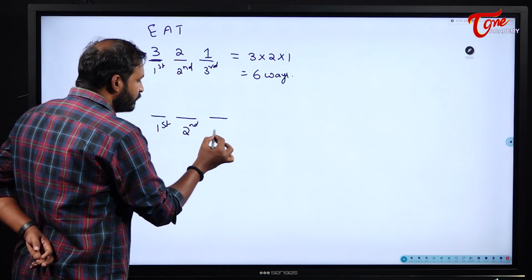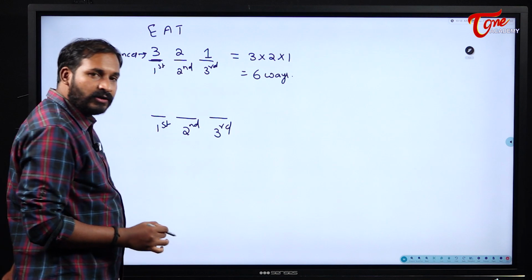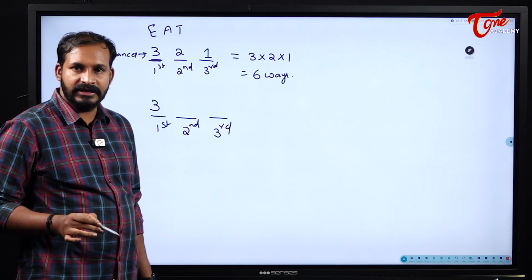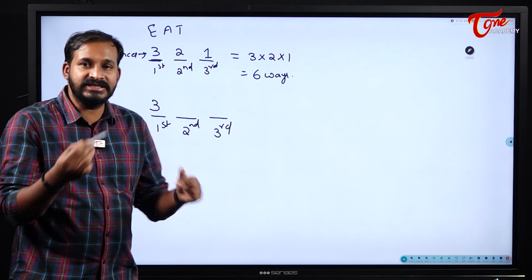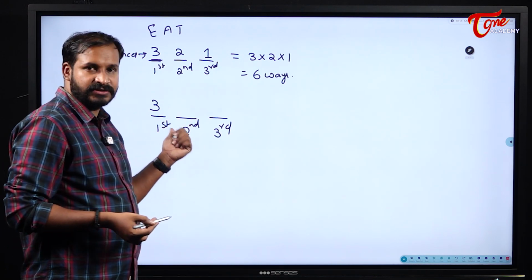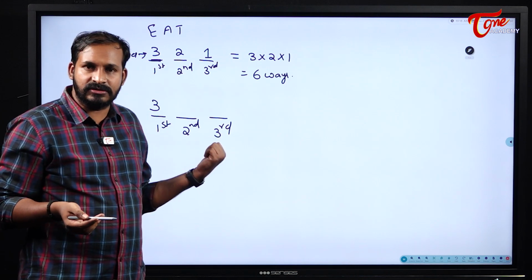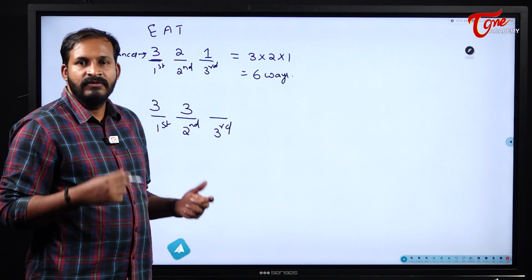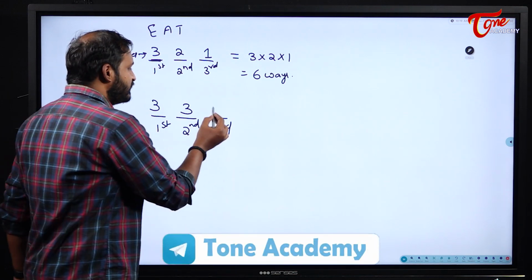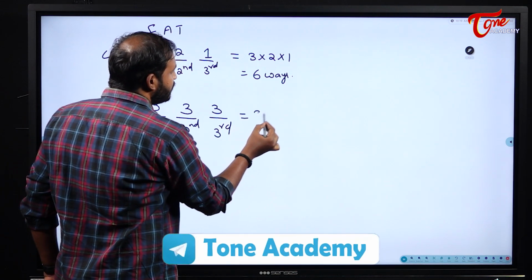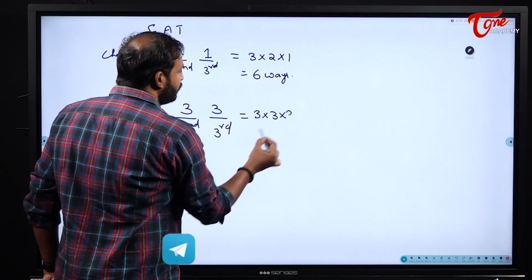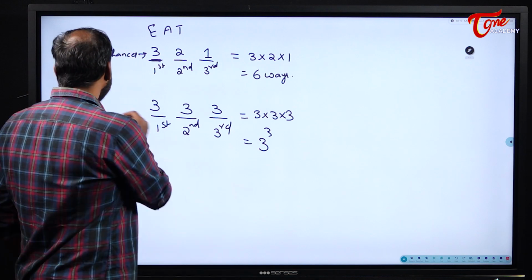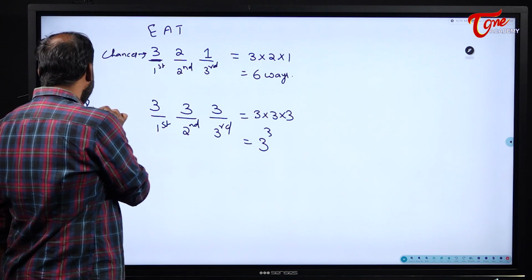First position, second position, third position. Now, out of 3 letters, I can use all the 3 in my first position. When it comes to the second position, now repetition is allowed, right? If E is used at the first position, once again I can use it at the second position also. So, how many chances will be there for me at the second position? All the 3. For the third position also, I will have all the 3 chances. So, now what can I say? 3 into 3 into 3, which is equal to 3 cube. So, this is with repetition allowed.